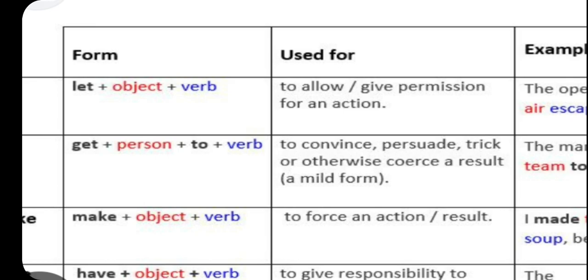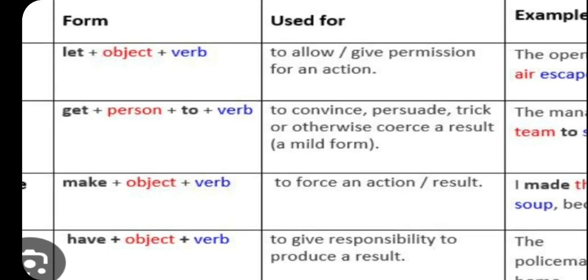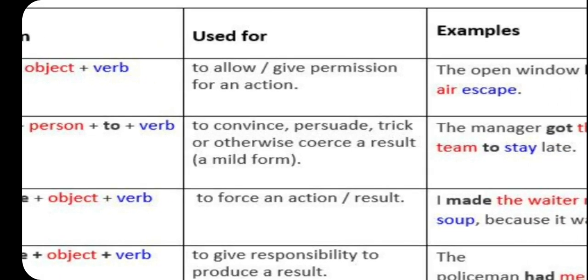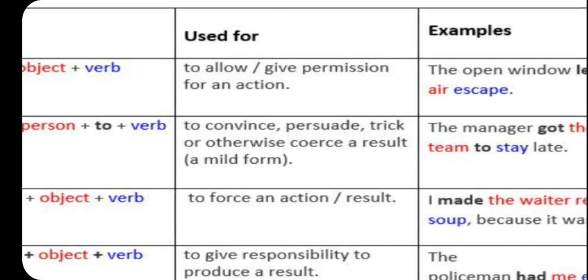To allow or give permission for an action, let will be used. To convince, persuade, trick, or coerce, a mild form, that is get. Then make, to force an action or result, and have, to give responsibility to produce a result. So please take care. These are the situations when such causative verbs are used.